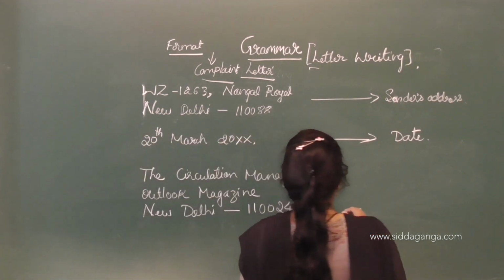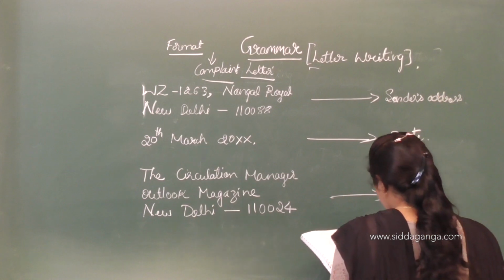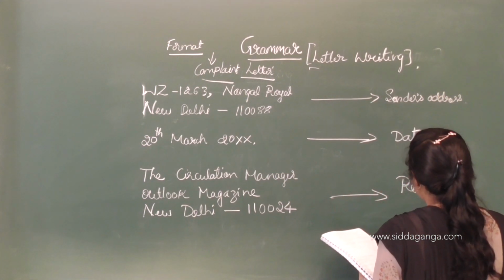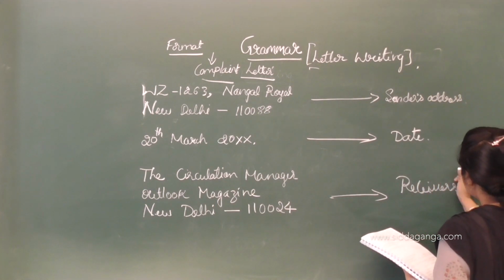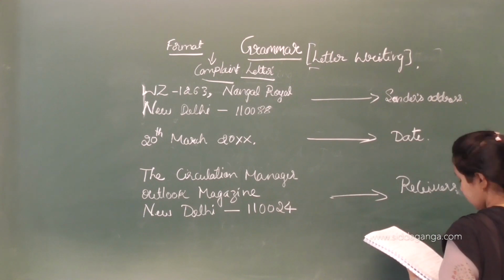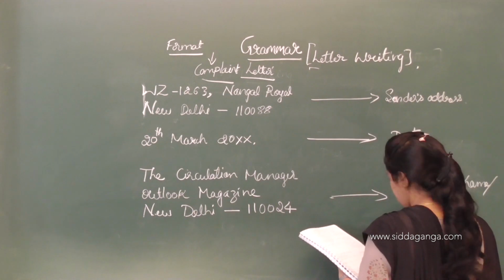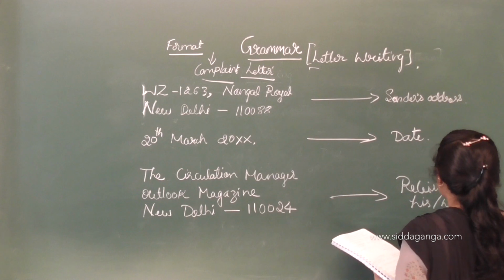So then next, this part is called the receiver's name, the person who is receiving the letter, that name and his or her address.